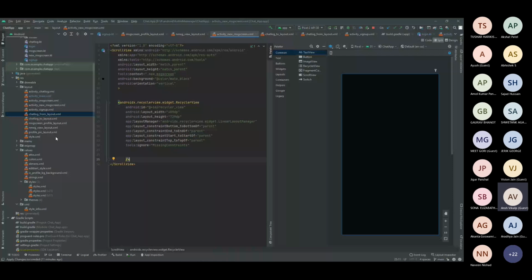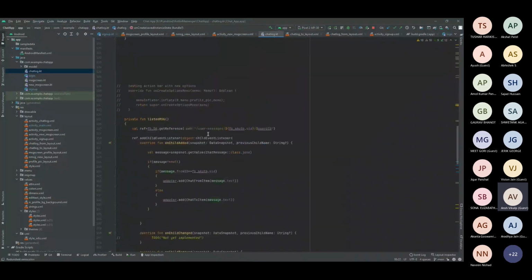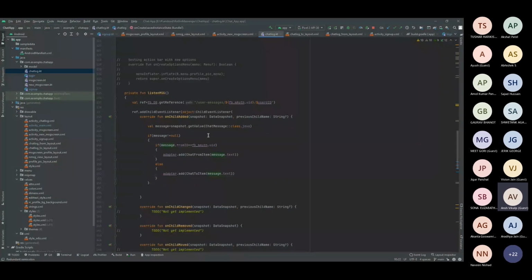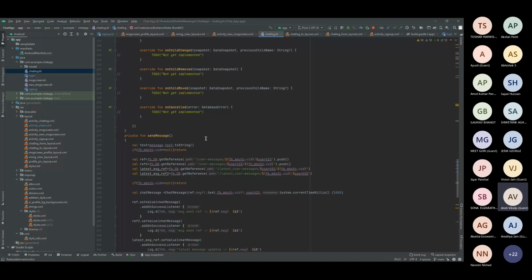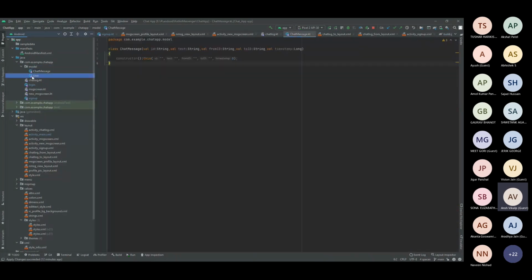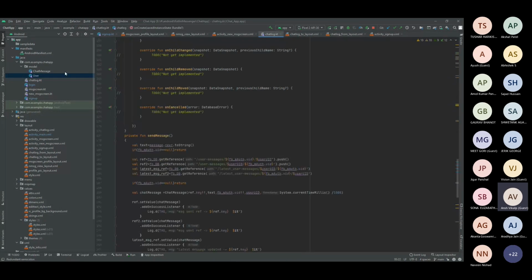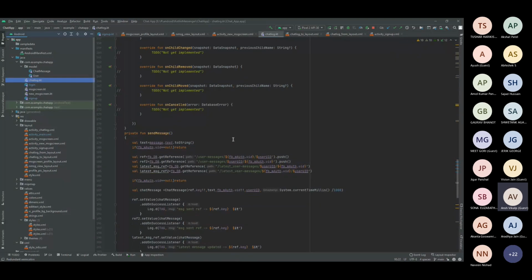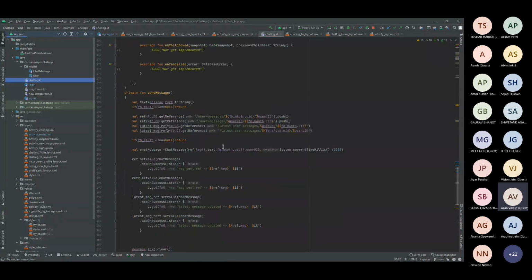As you can see... okay, I guess I might be having it here somewhere. This is for the model. I guess you have attended the previous session, so you might know about the model and stuff. In the chat log, I must get that. Yeah, actually, it's in this way.